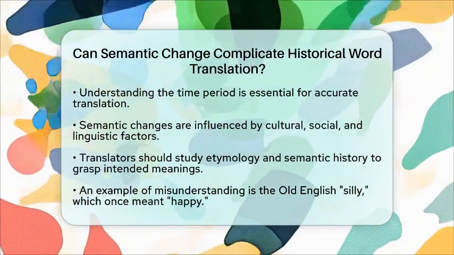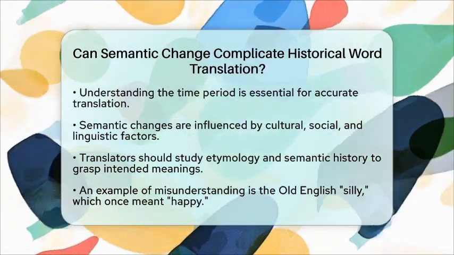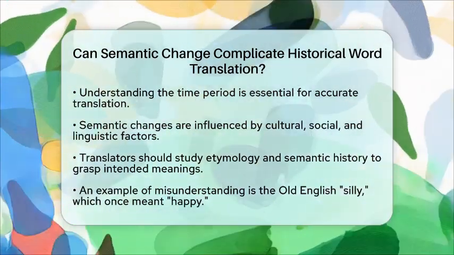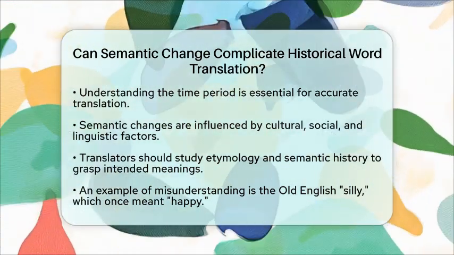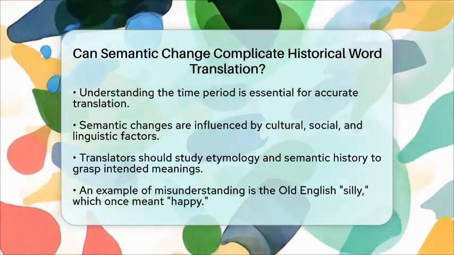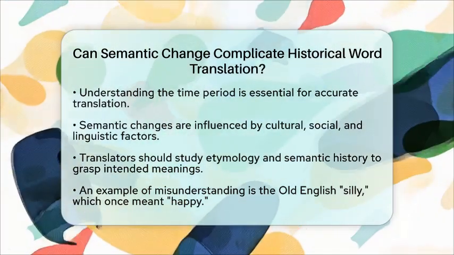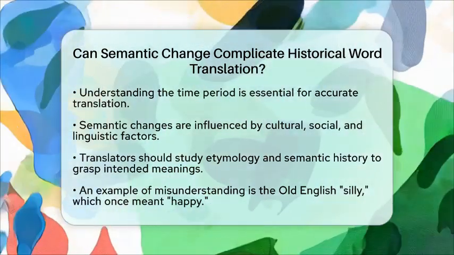For example, when reading a medieval text that describes a silly man, it does not imply foolishness but rather good fortune, as the Old English word silly once meant happy. Understanding these changes is key to translating historical texts correctly.